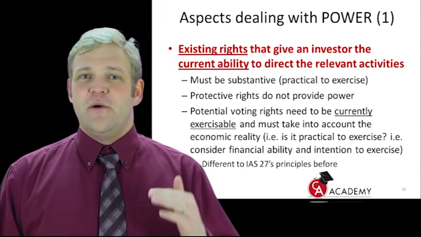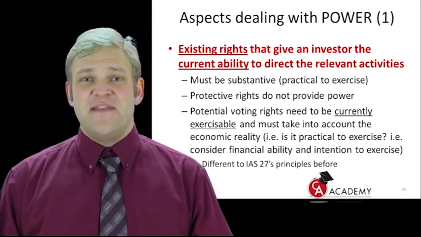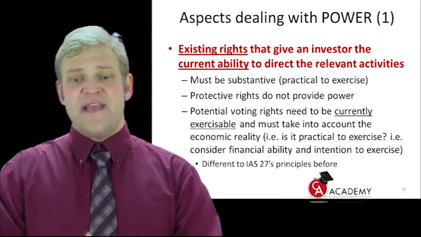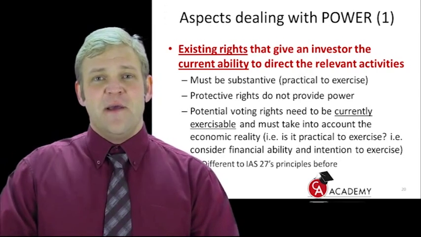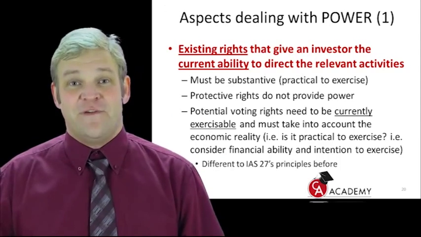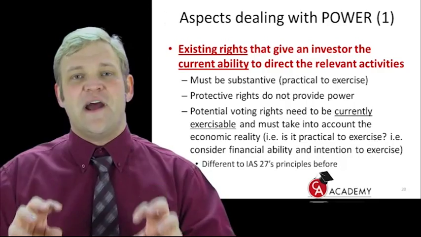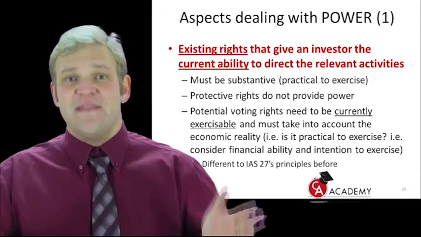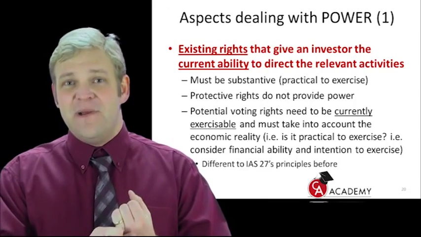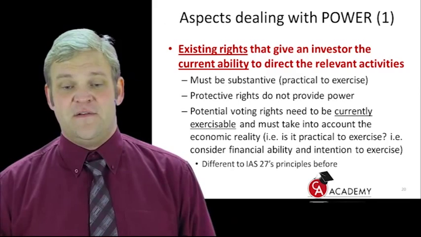All right. So, am I going to exercise them at a significant loss? Then they're deeply out of the money, then I'm not going to exercise them. Do you agree? So yes, I can potentially exercise them, but the economic reality is that I'm not going to, because I'm going to make too much of a loss. You see, so that is what I'm saying here. You need to take into account the reality. Not just can they be exercised, but also will they be exercised. So financial ability, intention of the holder of the options, all of those things have to be taken into account.